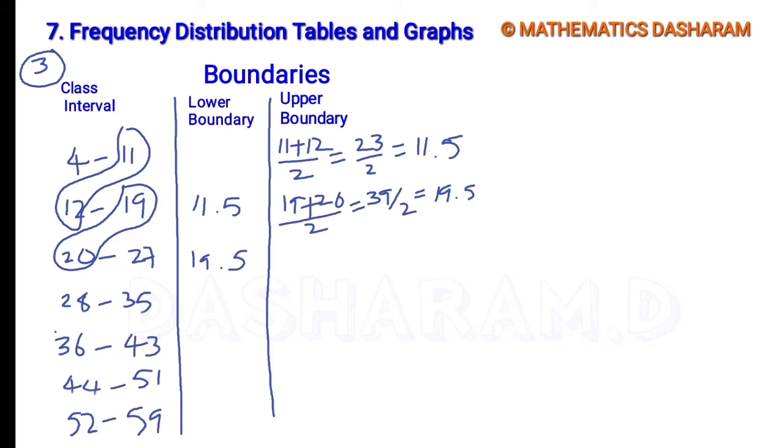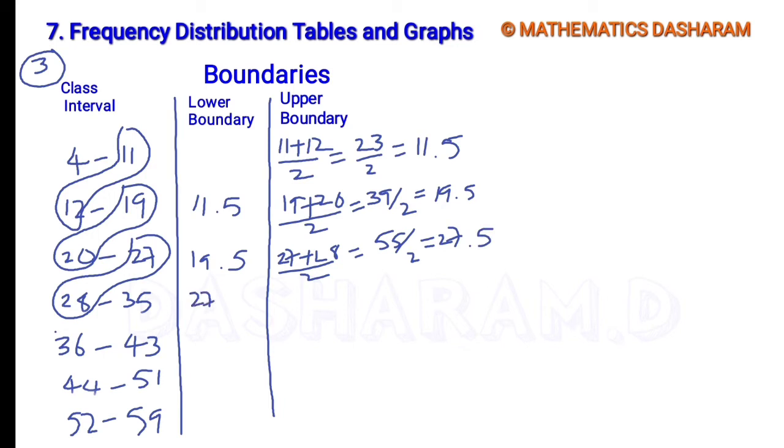third class interval. Next, the average of 27, 28. So 27 plus 28 divided by 2 equals 55 by 2, which is 27.5. So this is the upper boundary, and the same 27.5 is the lower boundary of the next class interval. Next, the average of 35, 36 equals how much? Here I am writing the direct answer, 35.5, and 35.5 is the lower boundary of the next class interval.